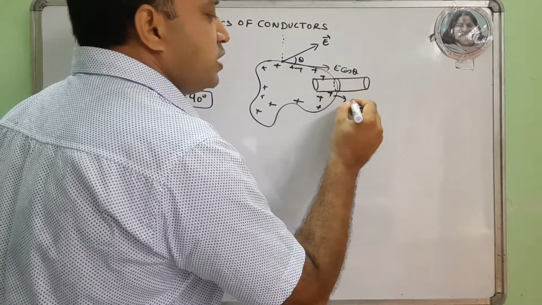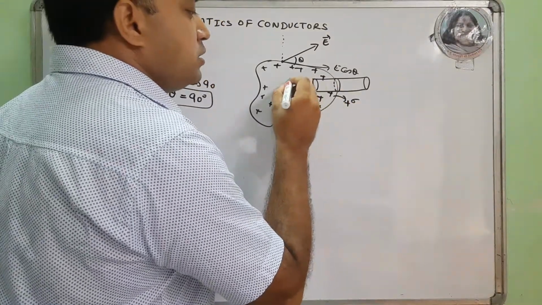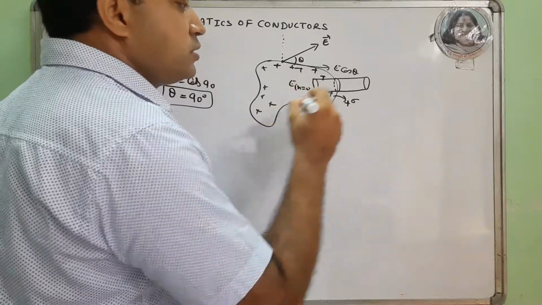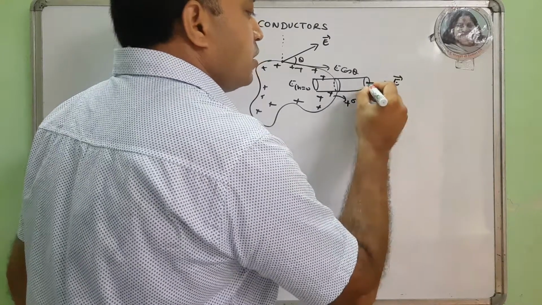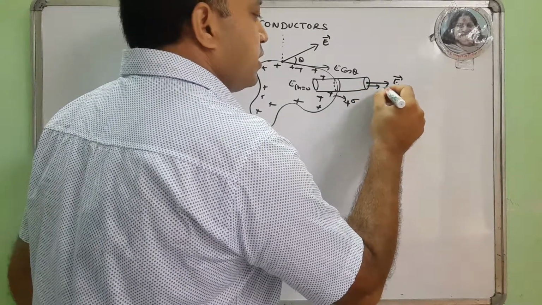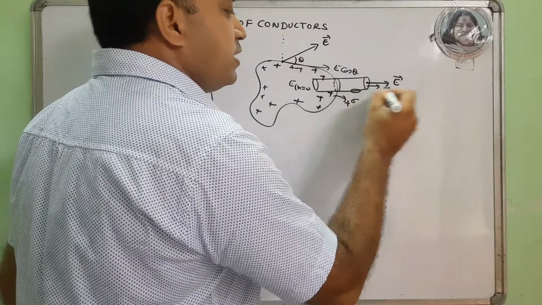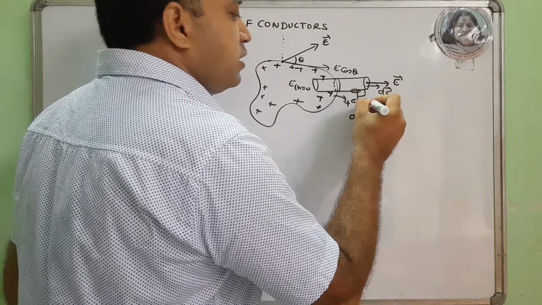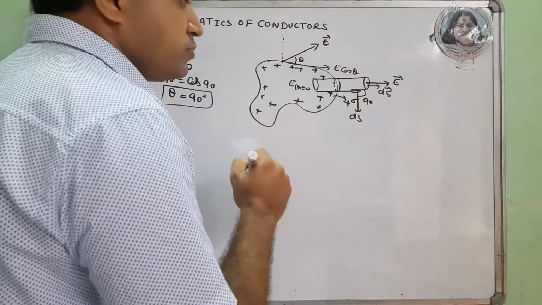Suppose the surface has charge density plus sigma, and since electric field inside is 0, as we have already discussed, only electric field exists outside and the area vector is directed here. For the curved surface, the electric field is directed here but the area vector is here, so the angle between electric field and area vector is 90 degrees.